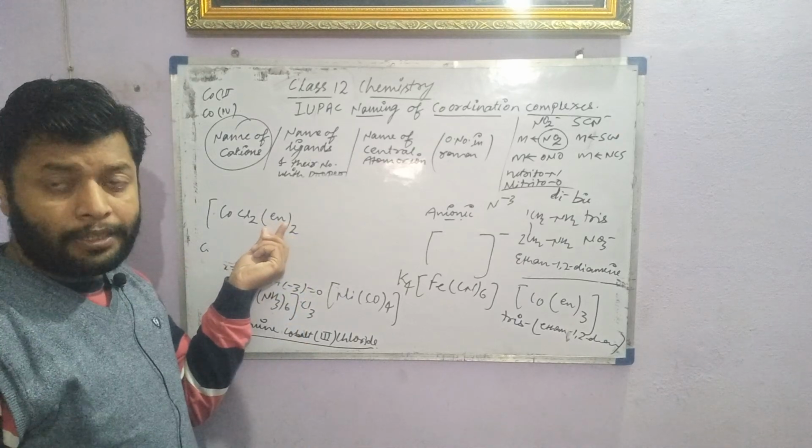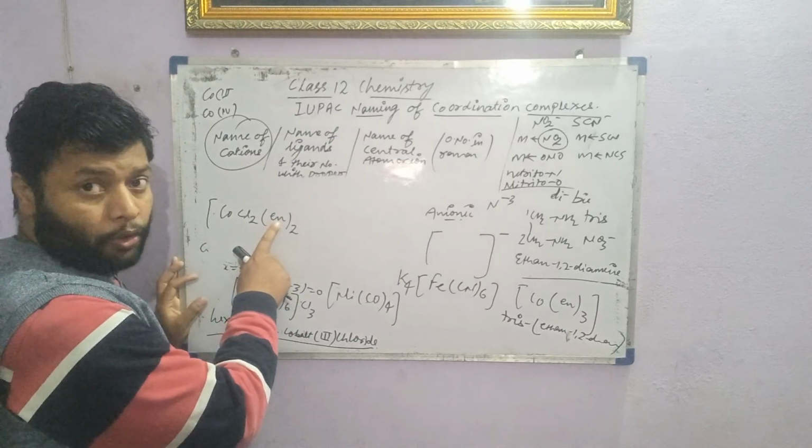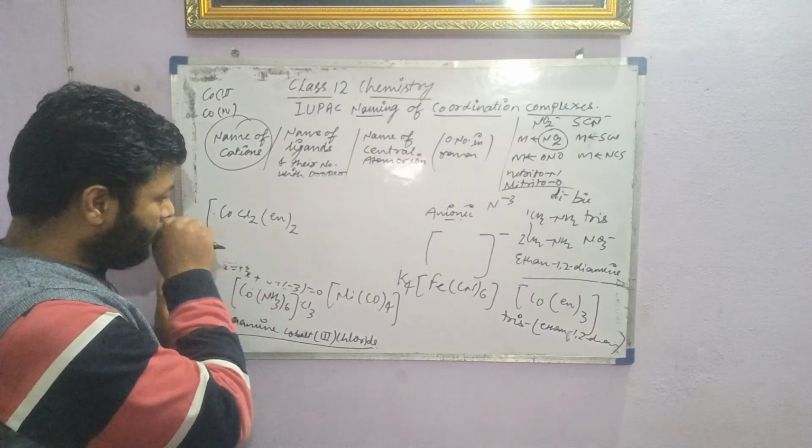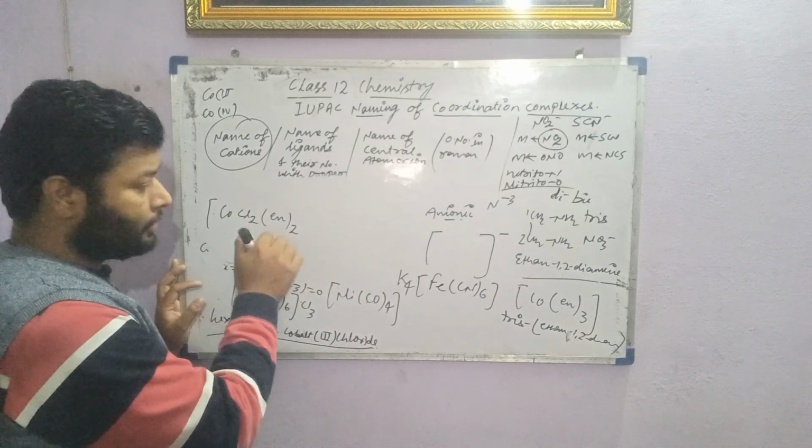This is a bidentate ligand. For an octahedral complex, en has 2 donor atoms, so 2 en are 4 donors, plus 2 Cl, so it will be 6.